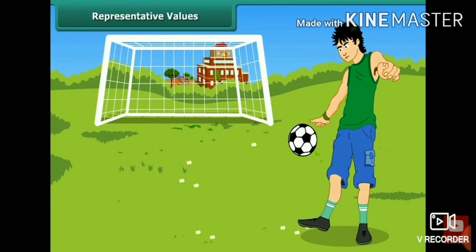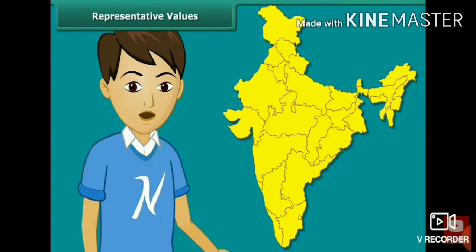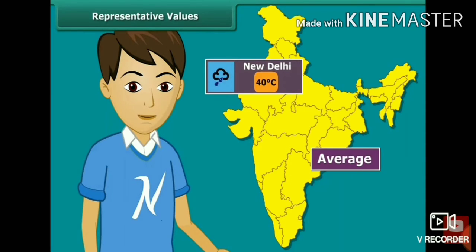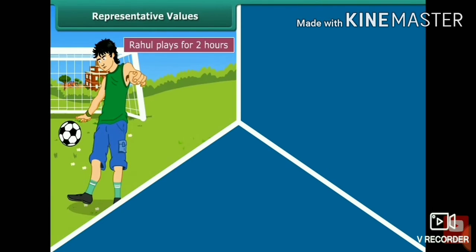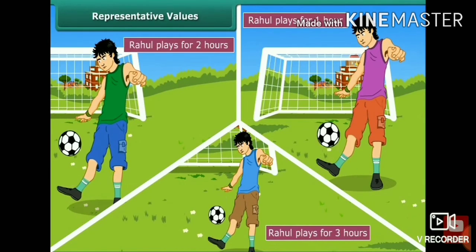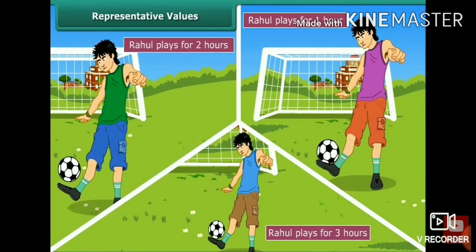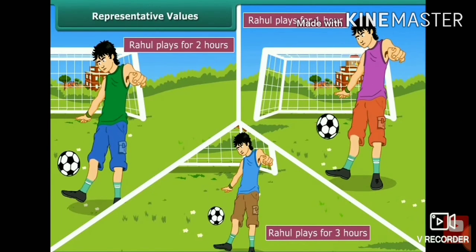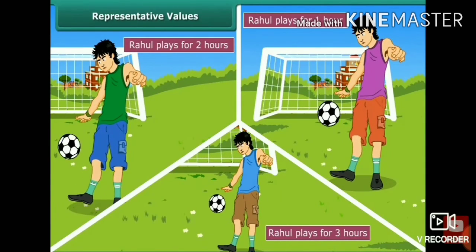How can you represent the values? You can represent those values by using the average, mean, mode, and median, and the range also. So today you can learn how to represent the values, by using the average and range.